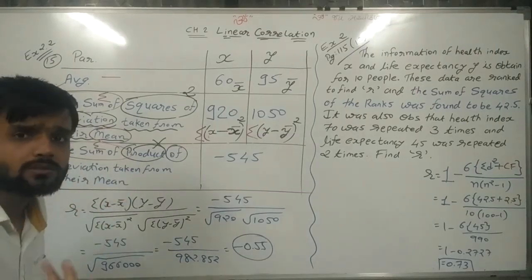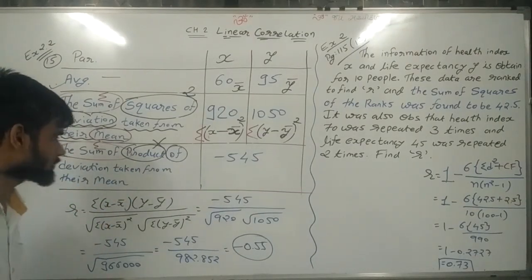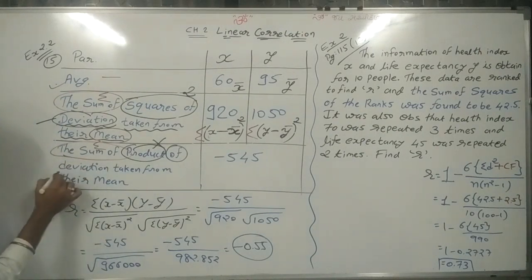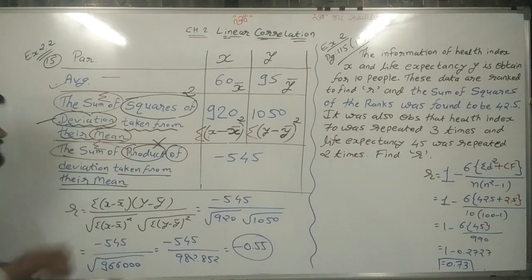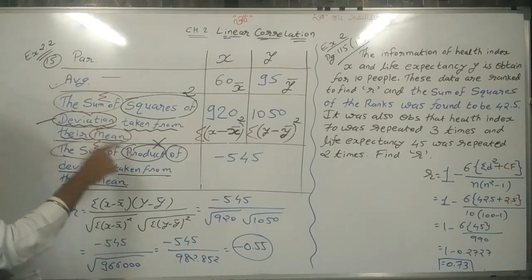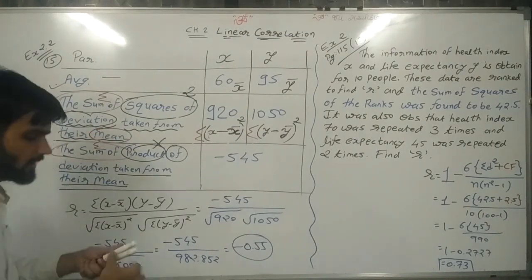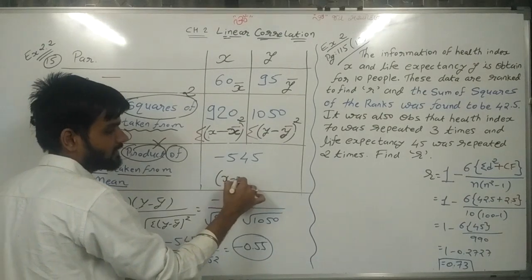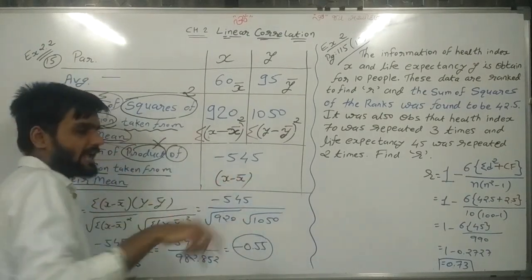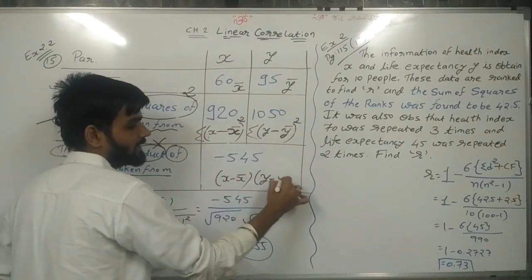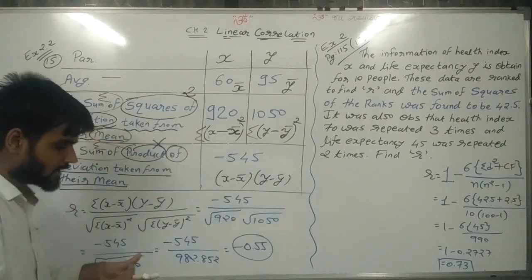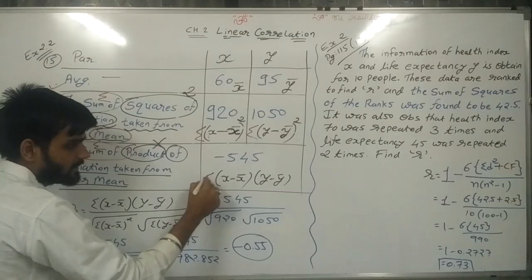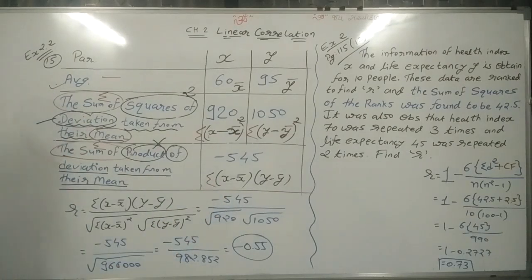Product of what? Deviation taken from their mean. Same situation: taken from their mean means x minus x bar and y minus y bar, its product means multiplication, and sum means sigma.